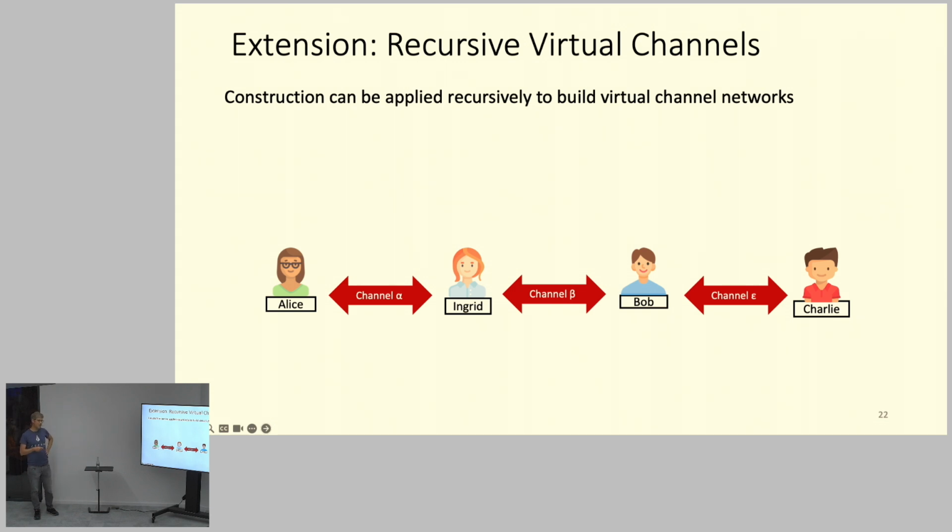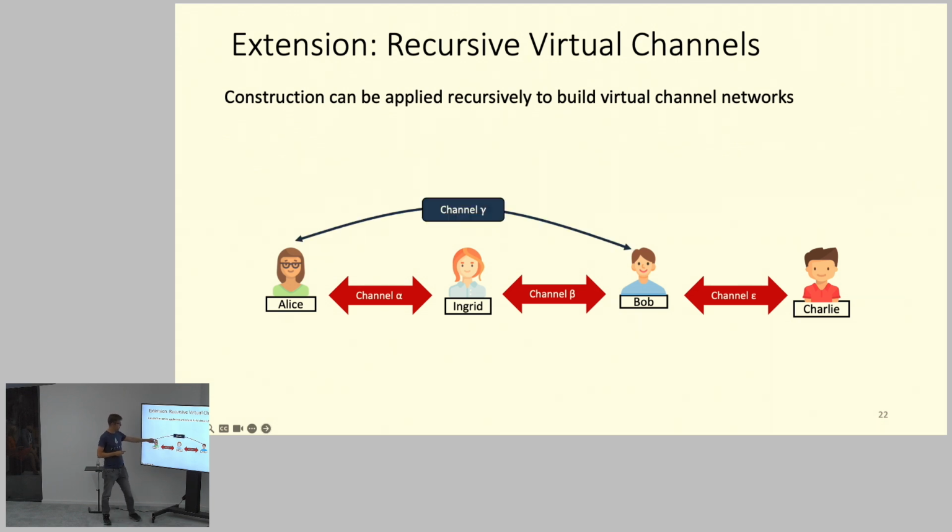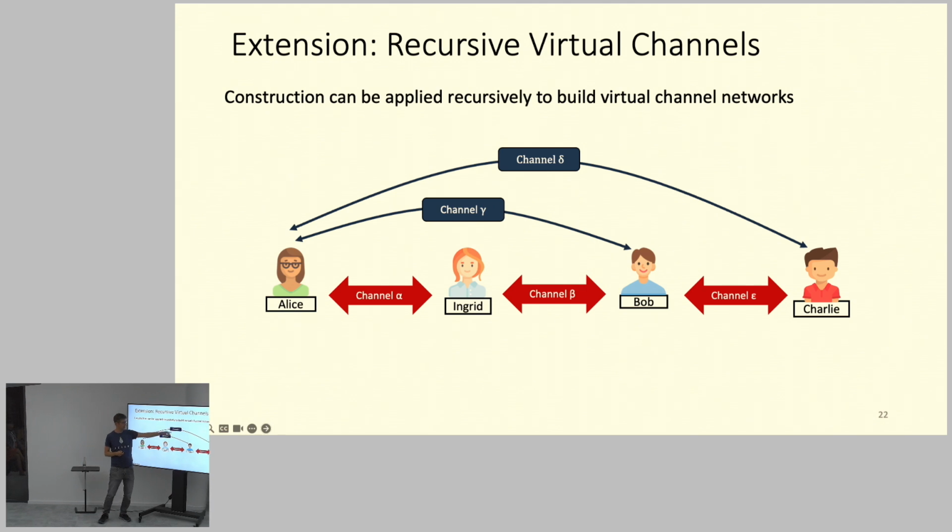What you can do is apply this technique that I explained recursively. You have this channel network, and you can first build a virtual channel between Alice and Bob, where Ingrid is the intermediary. Because we designed these channels such that the API is exactly the same for all of them, you can now view this as the ledger channel and continue building stuff over it.